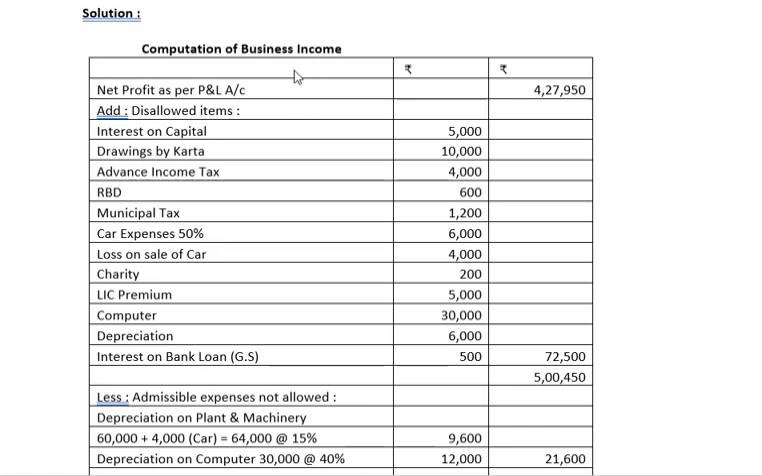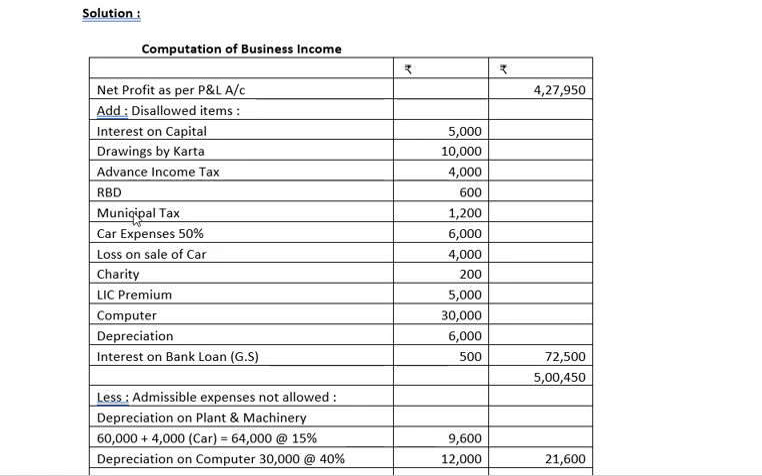So computation of business income. First item is the net profit as per profit and loss account. This was on the expenses side, 4,27,950. Add disallowed items. These are the items we get on the expenses, that is the debit side of the profit and loss account. Interest on capital. The members of the HUF, they get the interest on the capital that is given. So interest on capital is disallowed, drawings by Karta is disallowed, advance income tax, even income tax is disallowed,